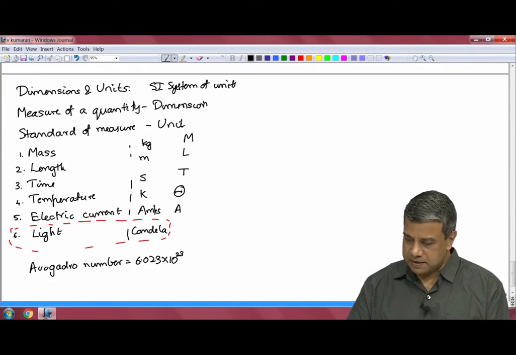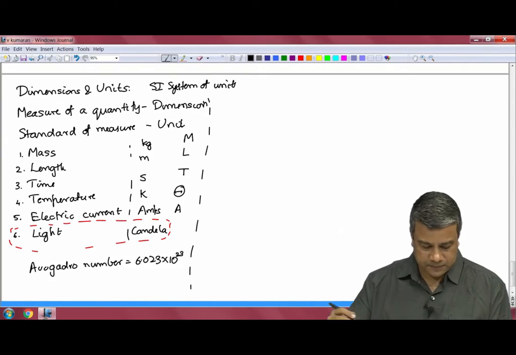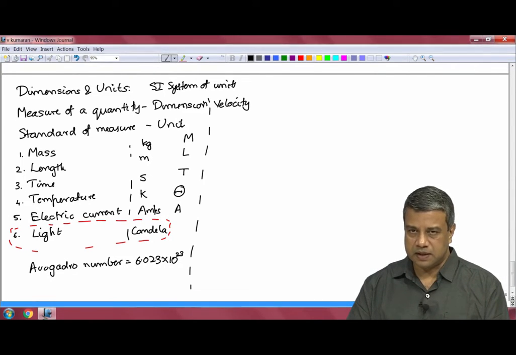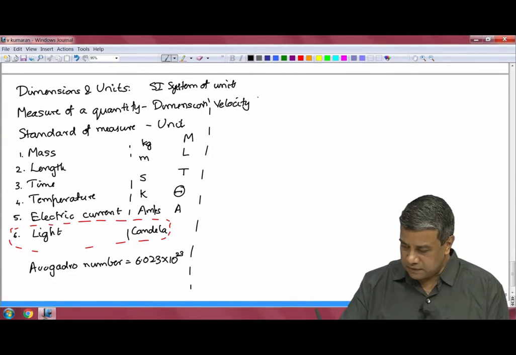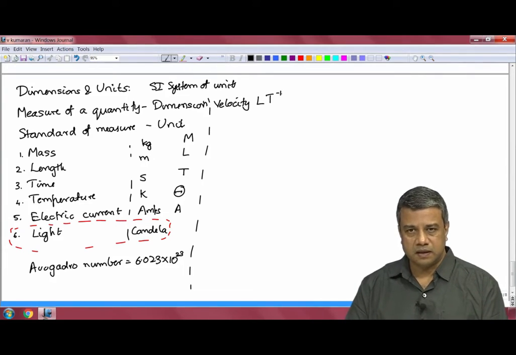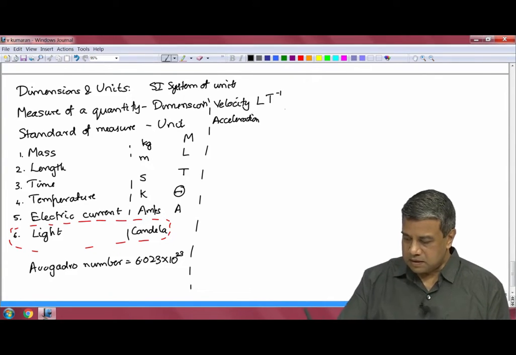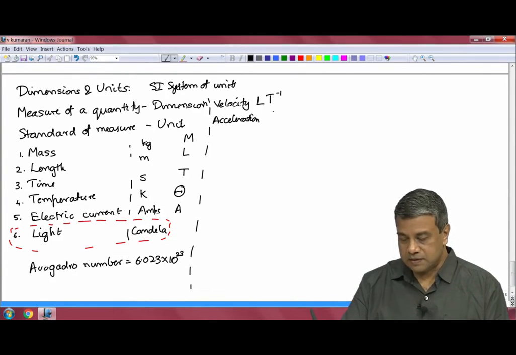All other quantities can be expressed in terms of these fundamental dimensions. For example, velocity. Speed or velocity is the distance moved per unit time. So, it has dimensions of distance per unit time. Acceleration is the rate of change of velocity. So, it is velocity divided by time, or length times T power minus 2.